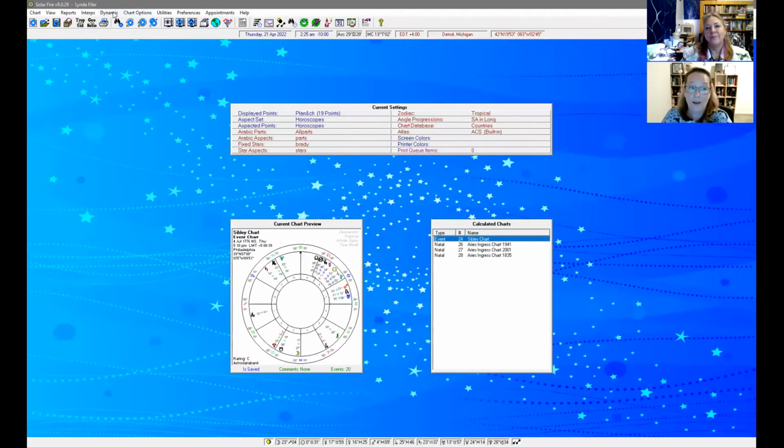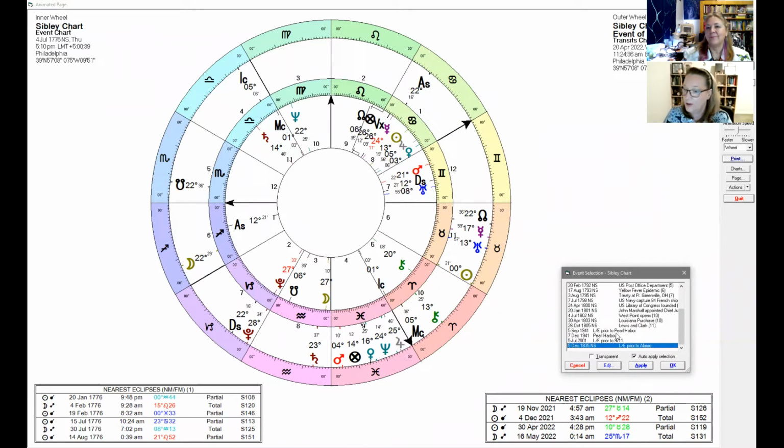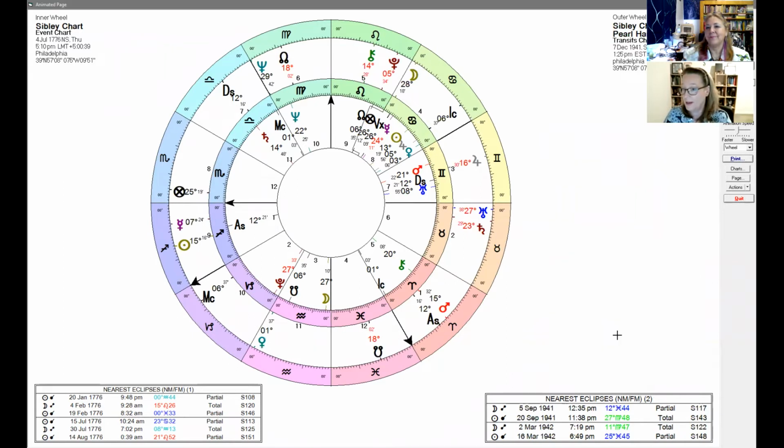And we're just going to have a look at what we call a biwheel. So we have the Sibley chart, which is the chart for the US, like a natal chart for the USA. And then on the outside, we will have the chart of an event or an eclipse. So we had Pearl Harbor in 1941, the bombing of Pearl Harbor in Hawaii, which led to the US entering the war.